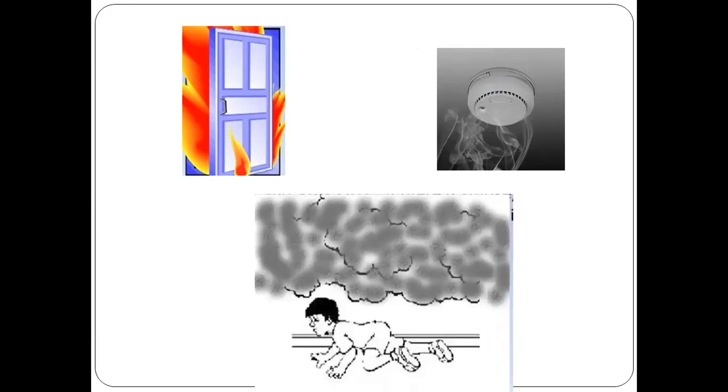And suppose if you are caught in a room of fire and the fire is uncontrollable, you cannot put it out, it's full of smoke, you want to get out of it, you should not straight away walk out from the room. You should crawl like as you see in the picture, or otherwise you will be suffocated, you will not be able to breathe because of the smoke. All the smoke will be on the top of the room, right? So when you crawl, you will be affected very minimally by the smoke, and you can be out of the room quickly.